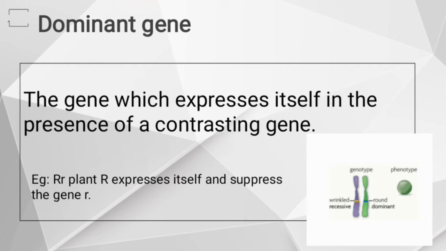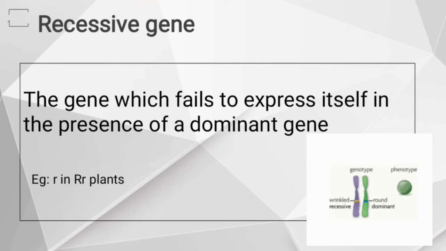Suppose in a capital R small r plant, only capital R expresses itself and the seed becomes round. That means it suppresses small r, the recessive wrinkled character. Therefore, capital R is known as dominant gene. So, a dominant gene is one which expresses itself in presence of a contrasting gene.